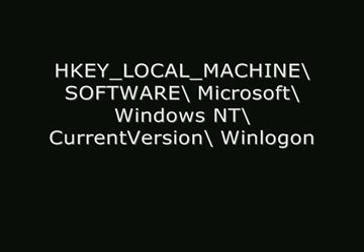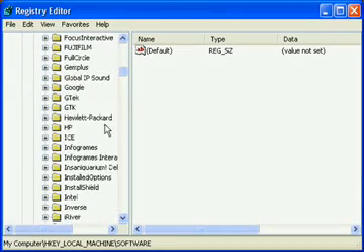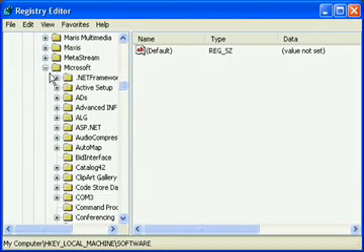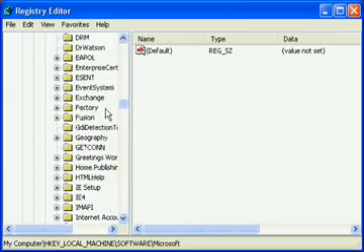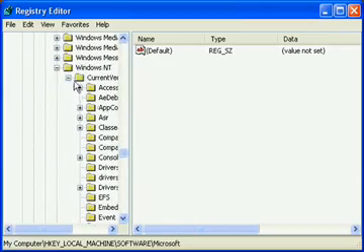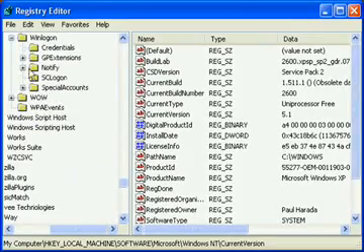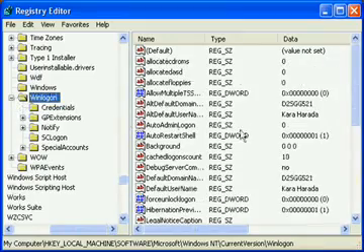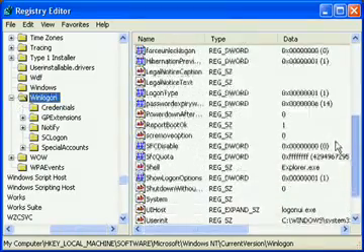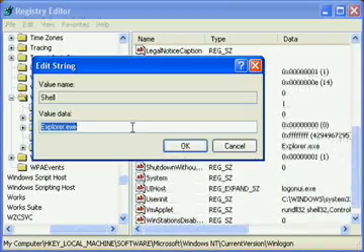The final step is to change the registry to point toward the Explorer.exe that you just created. Open the registry editor and navigate to HKEY_LOCAL_MACHINE, Software, Microsoft, Windows NT, CurrentVersion, Winlogon. Find the key named Shell, double-click it to change the value, and change the value to whatever your new Explorer is now named.